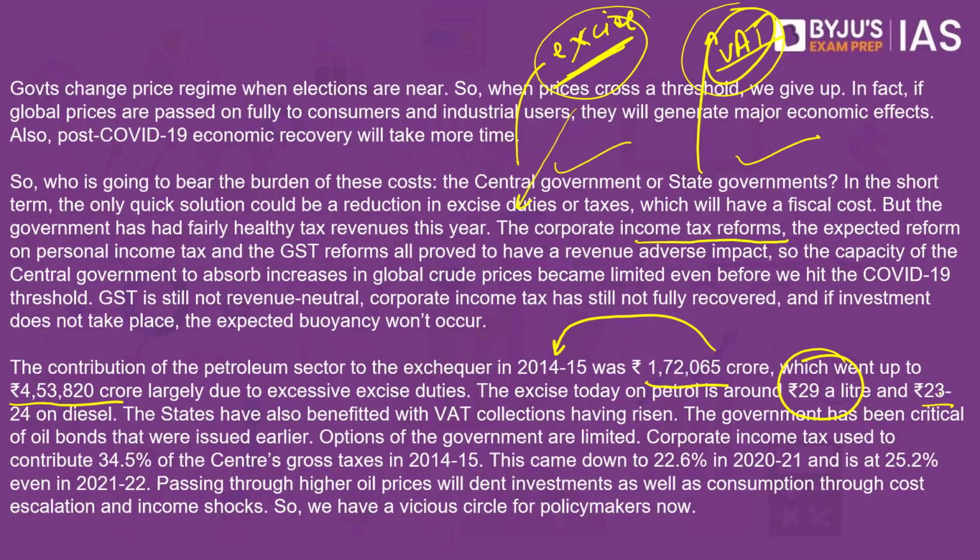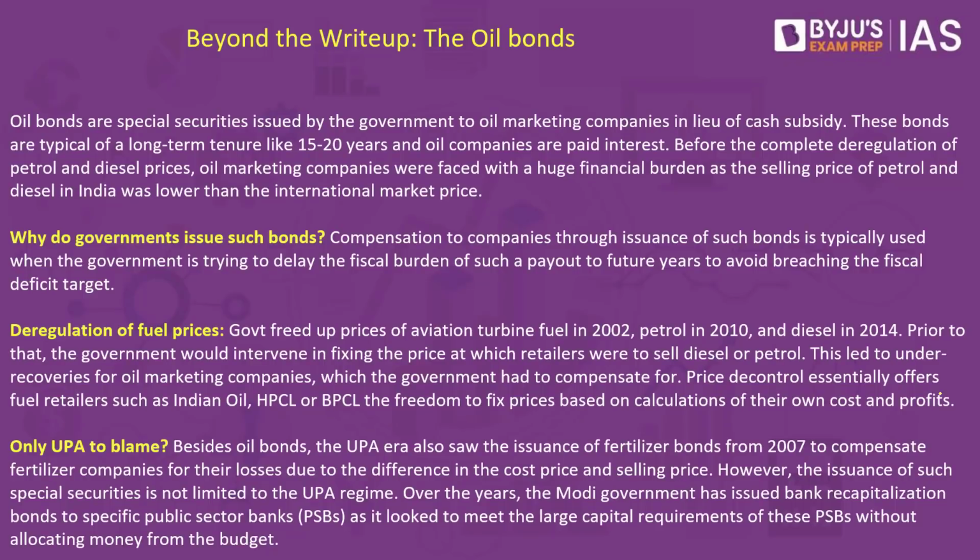So if the government really wants not to pressurize the common citizens of India, they have to find a way out and cut down on this duty and see from where exactly they can reduce their expenditure to maintain within the fiscal deficit target. Now, this article and even before this article, many government announcements had blamed the concept of oil bonds by the previous government for the problematic situation in the petroleum sector.